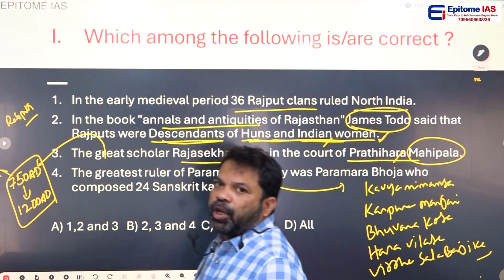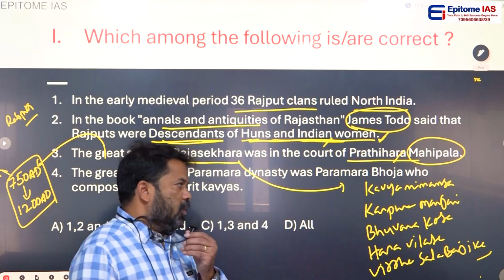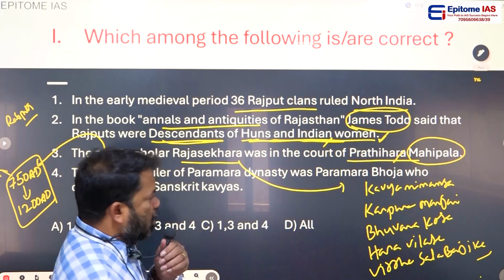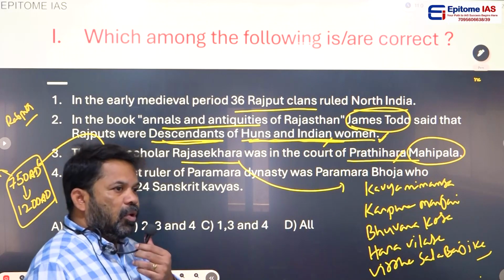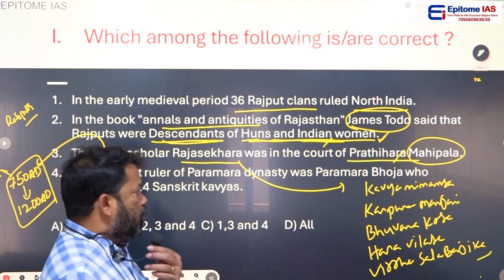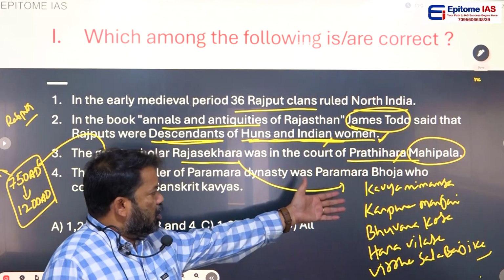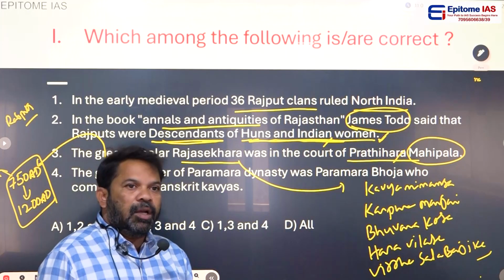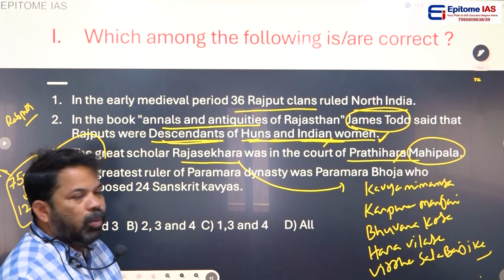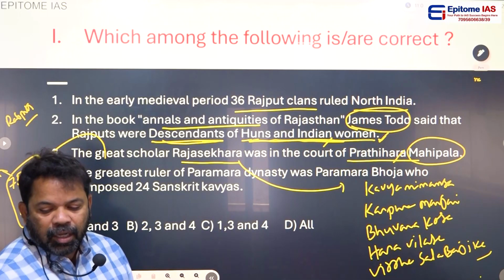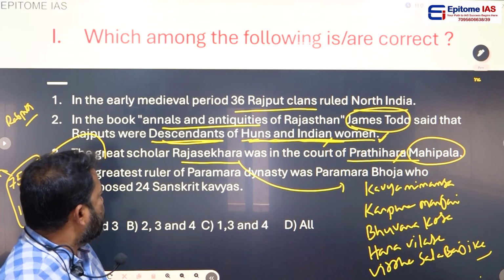These are the important books written by Rajashekara, who was in the court of the king Mahipala of the Pratihara dynasty.